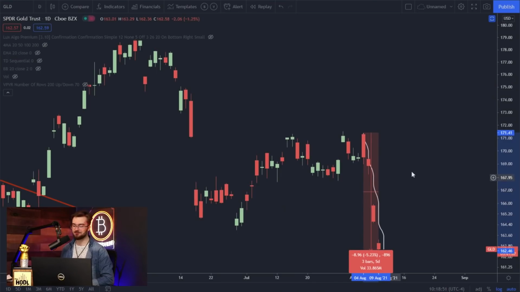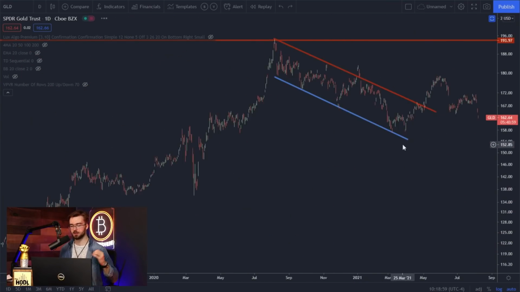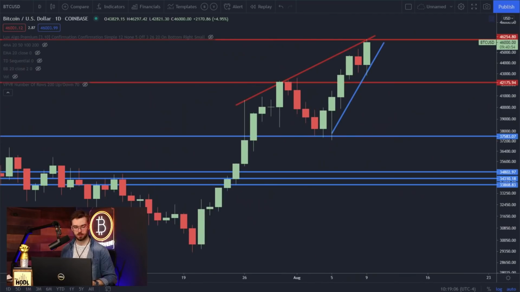Notice gold dropped 5% in 4 days. That is a lot of volatility. You don't see that too often on gold. Now, we've seen a lot of volatility in the last year and a half on gold, but generally speaking, you don't see that big of a dip. It is somewhat rare. But in the same time, the last 4 days, what has Bitcoin done?